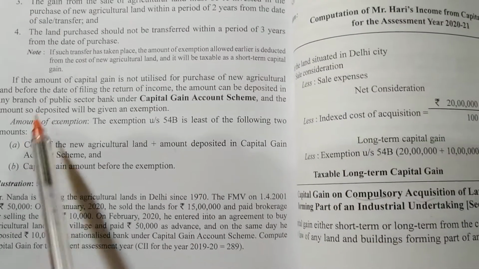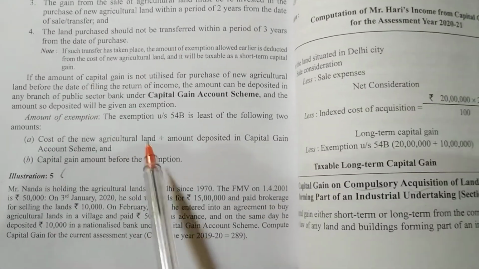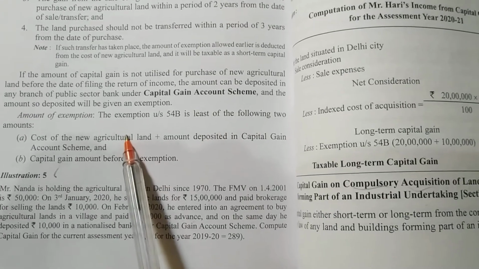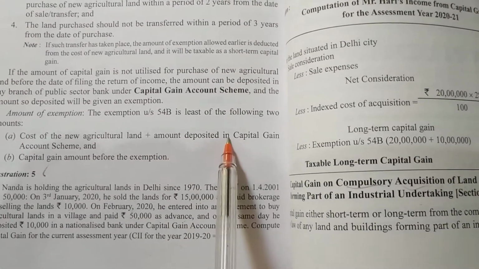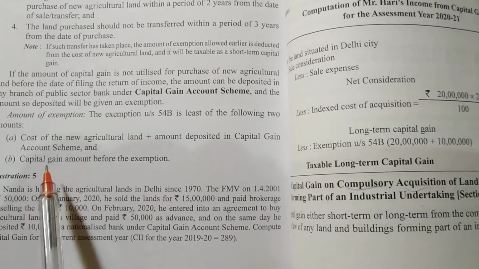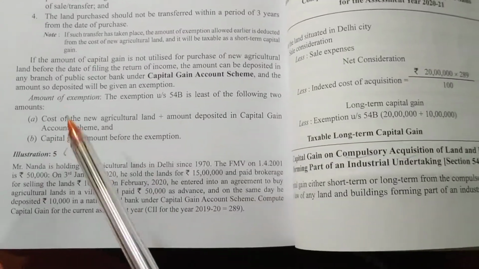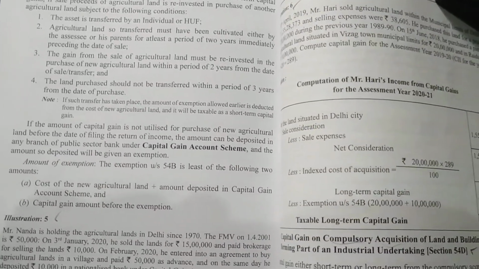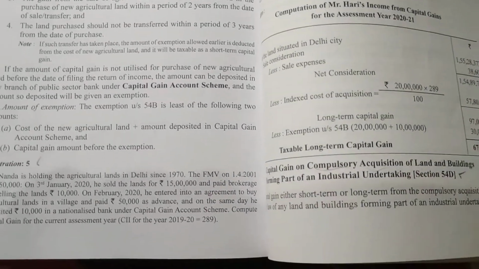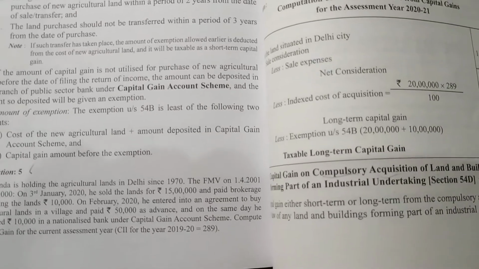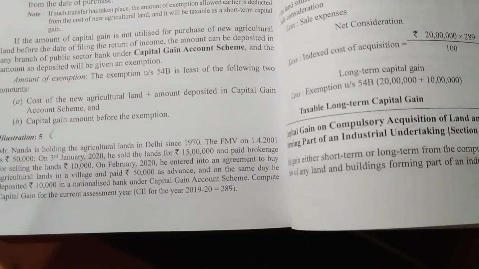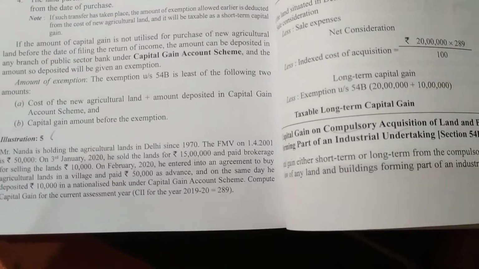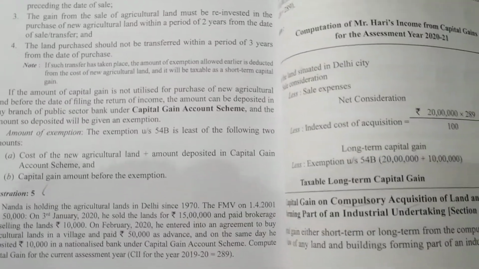So in 54 we have seen cost of new asset, the new house property was there. Here we have cost of new agricultural land plus amount deposited in the capital gain scheme, and capital gain amount before exemption. So this we have seen in 54. Again we'll see. 54B is very easy. The assessee has to sell the agricultural land and he has to purchase agricultural land again, for cultivation purpose, not for any other purpose.